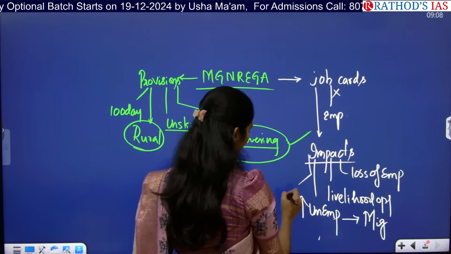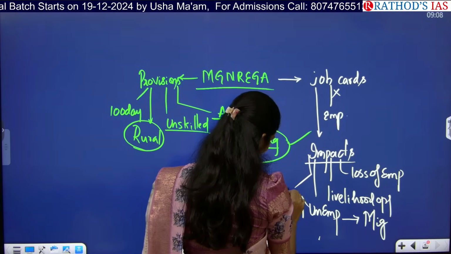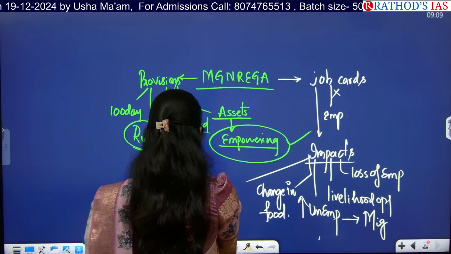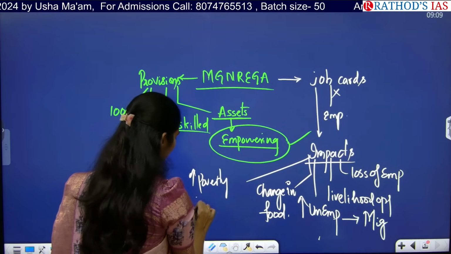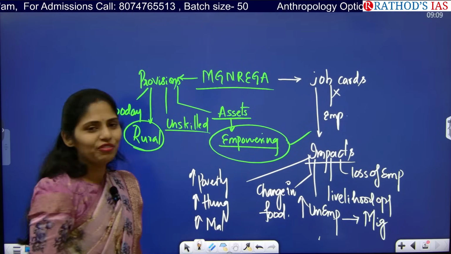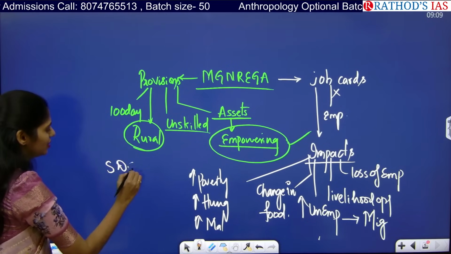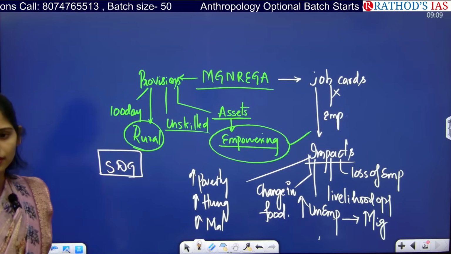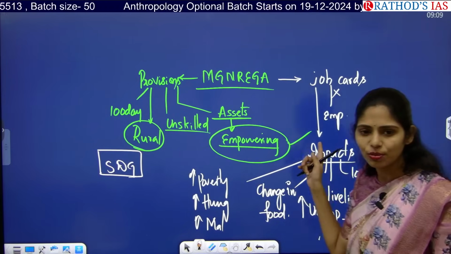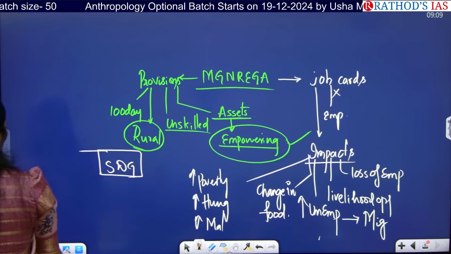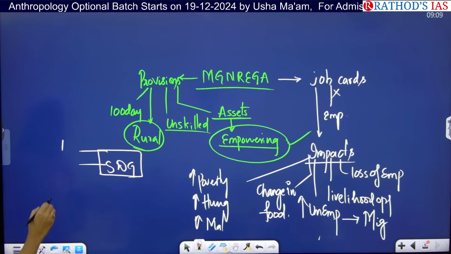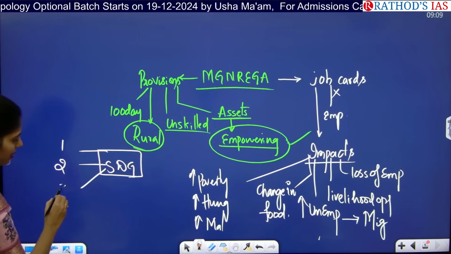Okay, change in food habits. How? Okay, limiting the resources for food. Next. Increasing of poverty further. Yes, increasing hunger, increasing malnutrition. And what will be the impact on SDGs, Sustainable Development Goals? Which sustainable development goals can be affected because of this cancelling of job cards? Okay, zero hunger, zero poverty. Numbers, please. SDG 1 talks about zero poverty, 2 hunger. Next. Well-being, 3.